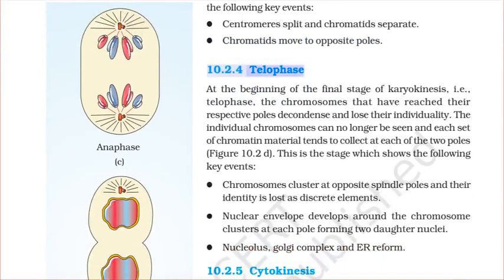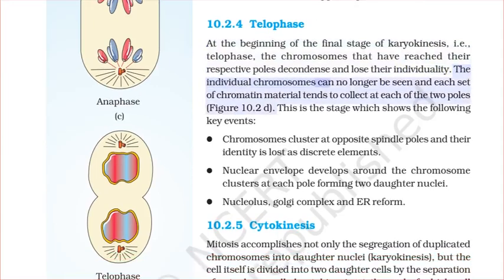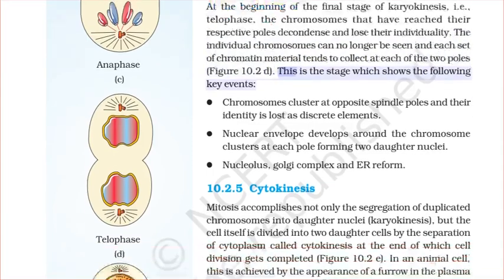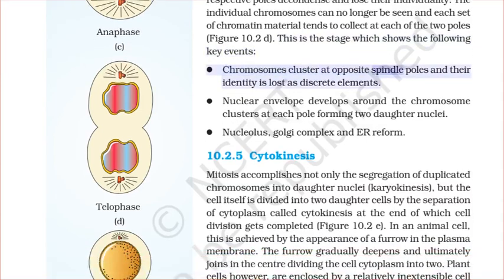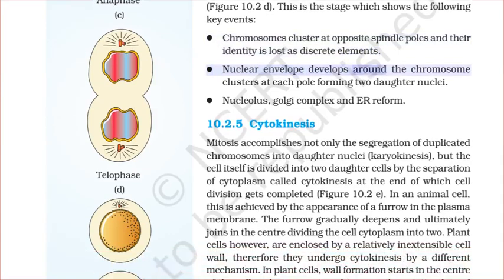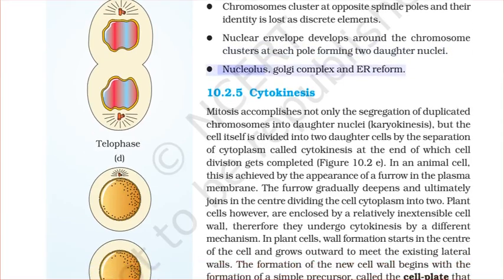10.2.4 Telophase. At the beginning of the final stage of karyokinesis, i.e. telophase, the chromosomes that have reached their respective poles decondense and lose their individuality. The individual chromosomes can no longer be seen, and each set of chromatin material tends to collect at each of the 2 poles. Figure D. This is the stage which shows the following key events. Chromosomes cluster at opposite spindle poles and their identity is lost as discrete elements. Nuclear envelope develops around the chromosome clusters at each pole, forming two daughter nuclei. Nucleolus, Golgi complex, and ER reform.